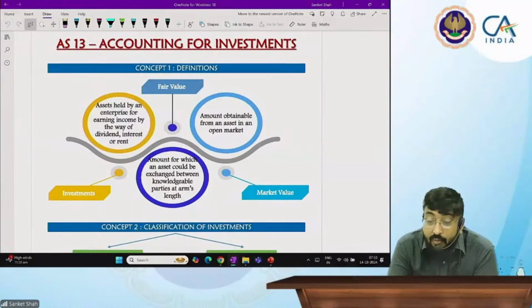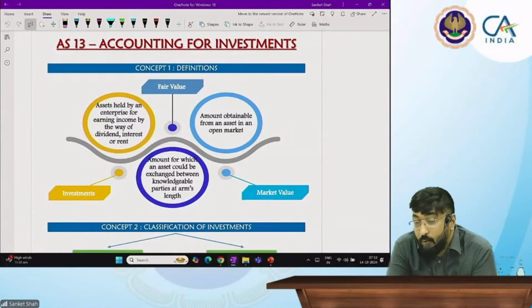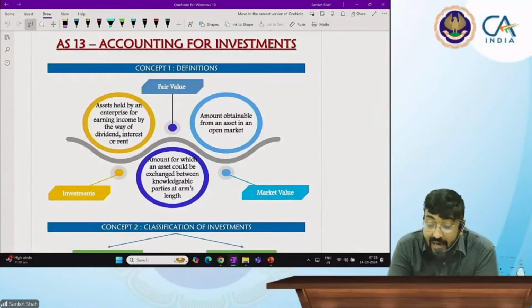Property, plant and equipment is used for production of the goods. Goods is also an asset. We have inventory valuation for that. S10: we are using that asset in production or fetching rent